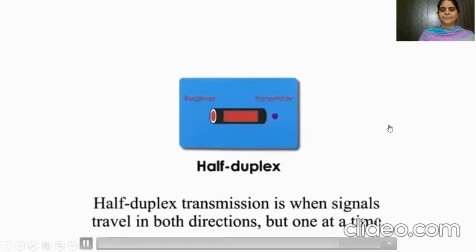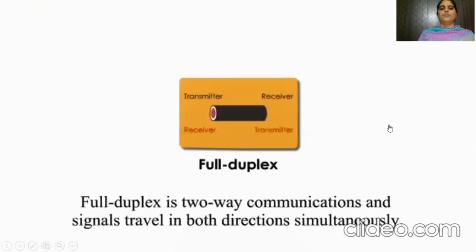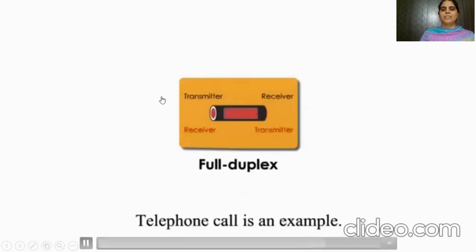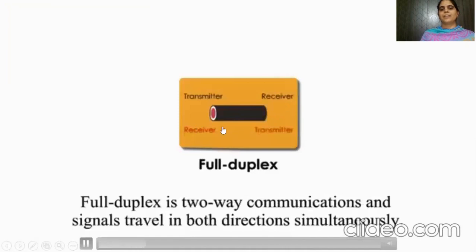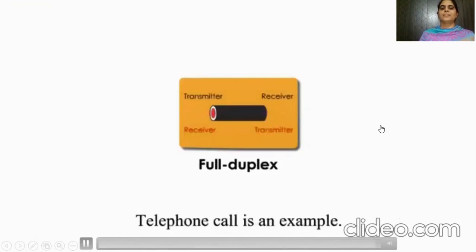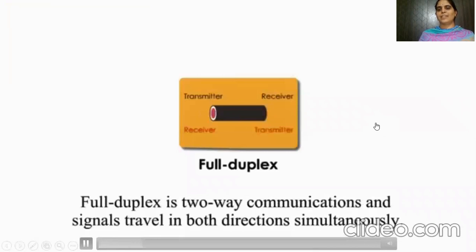Next is full duplex mode. It is a two-way communication, and here signals travel in both directions simultaneously. As we can see in the image, the transmitter and receiver both act as receiver and transmitter, vice versa, and it is like a four-line. Telephone communication is an example of full duplex.